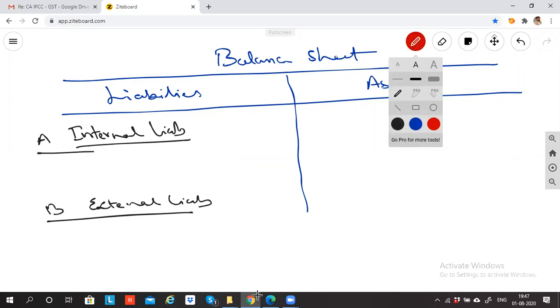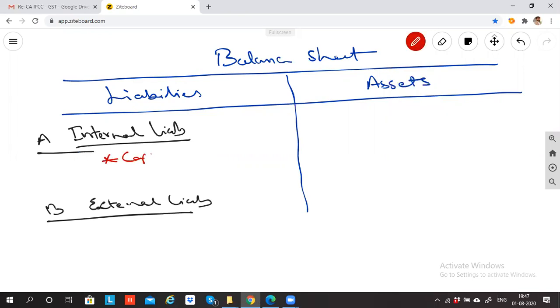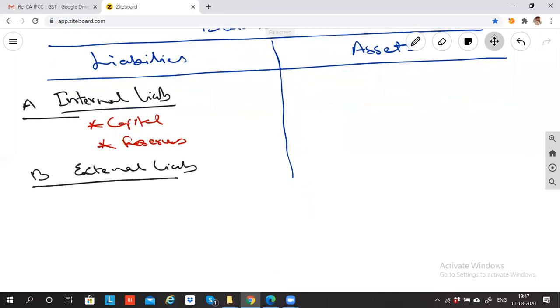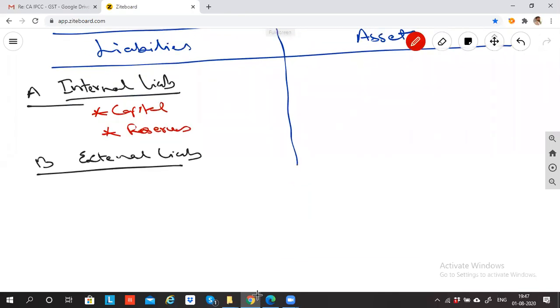Internal liability comprises capital and, let's suppose, reserves. So what comes in external liability? In external liability, the first thing we are going to learn today is called trade payables. So what is a liability? It is something which I pay in future. Liability is something which the business has to pay in future.